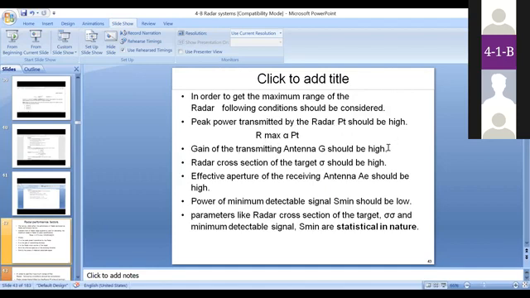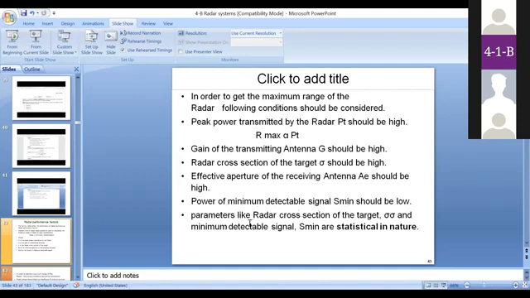The gain should also be high, because G is directly proportional to R max, and the radar cross section should be high because it is also directly proportional to R max, the maximum range of the radar system. The effective aperture Ae should also be high, since it is in direct proportion with R max, and the minimum detectable signal should be low.